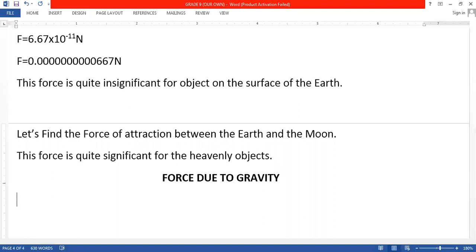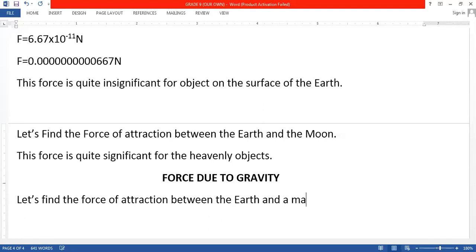Now what we will do? We will do one thing. We will take the force. Let's find out. Find the force of attraction between the earth and a mass of 1 kg. How much we are going to find the force of attraction between earth and the mass of 1 kg on the surface of the earth.